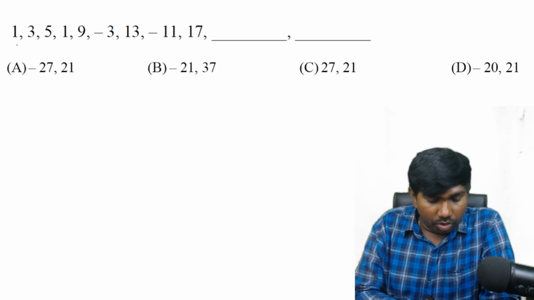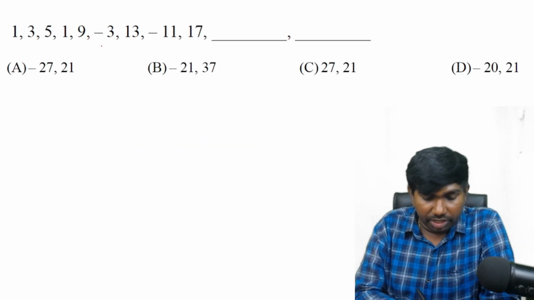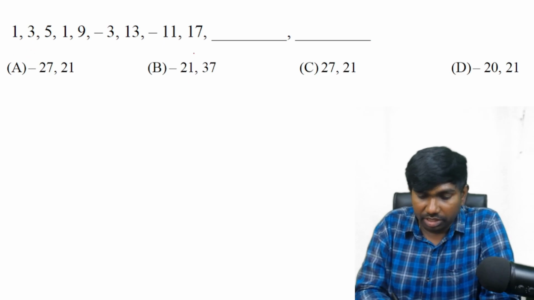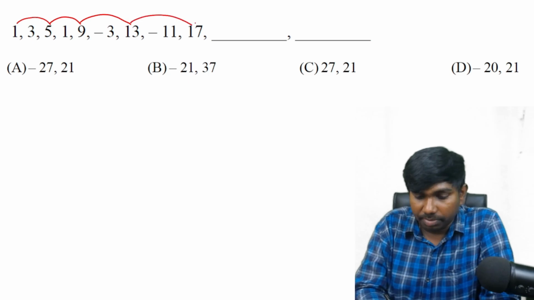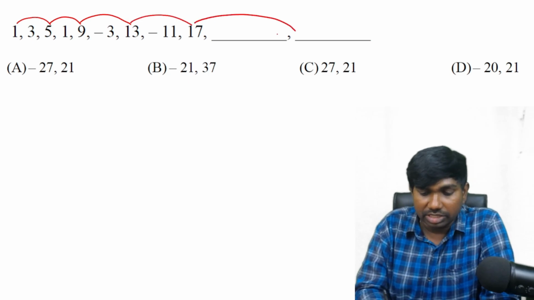Okay, next. 1, 3, 5, 1, 9 and dash and so on. Yes, successive numbers are not properly arranged, meaning we are not getting any proper logic. That's why I'm dealing with the alternate numbers like this. It is a mix of two series. That means dealing with 17, we should get our answer next one.